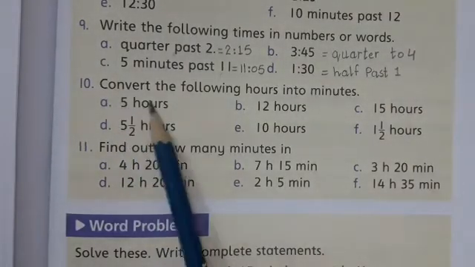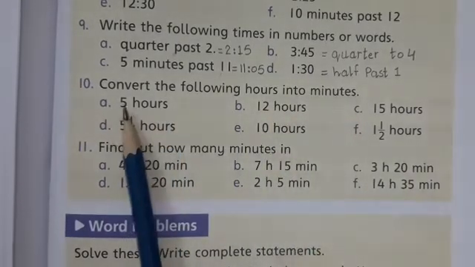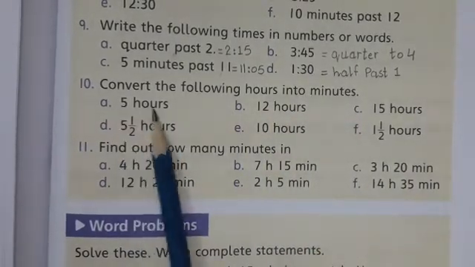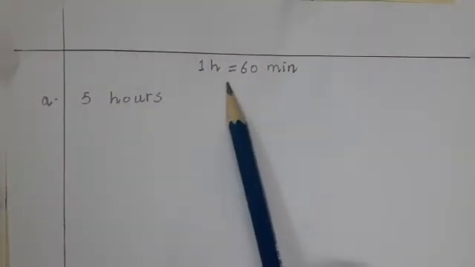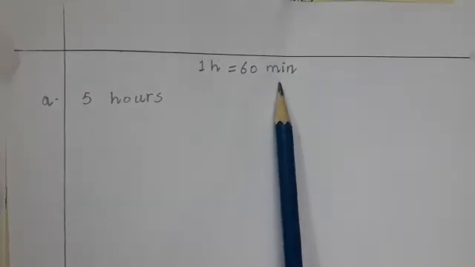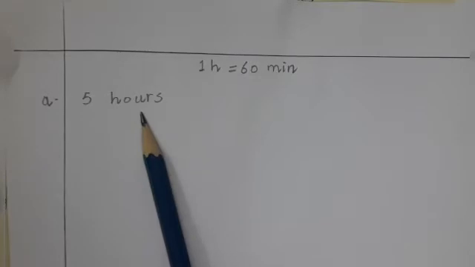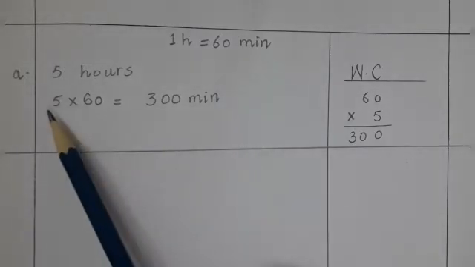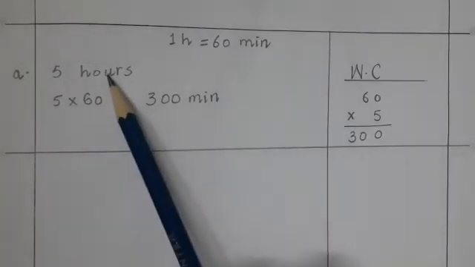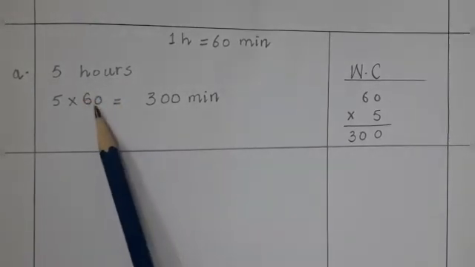The next is question number 10. Convert the following hours into minutes. So let's move to question number 1. 5 hours. Okay, students, as you know that 1 hour equals 60 minutes. So 5 hours means 5 multiplied by 60. We will multiply 5 by 60 because in 1 hour there are 60 minutes. So we will write here 60 minutes.